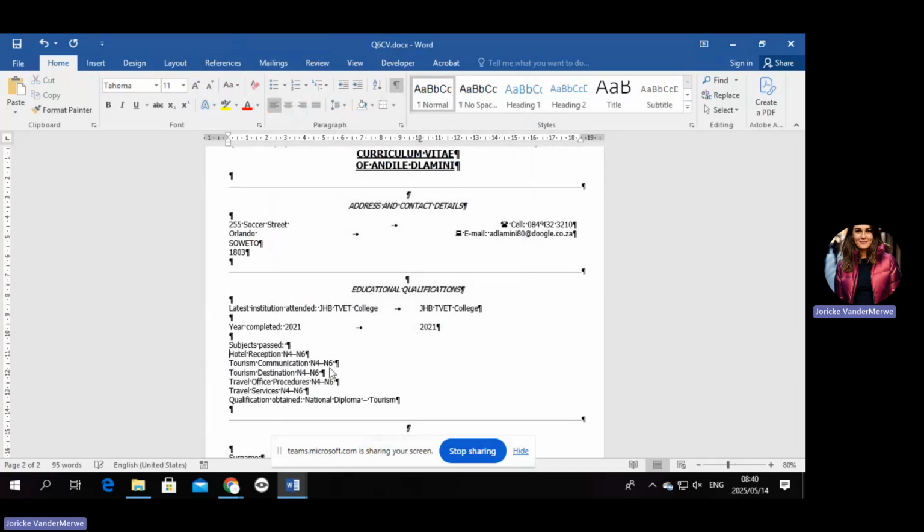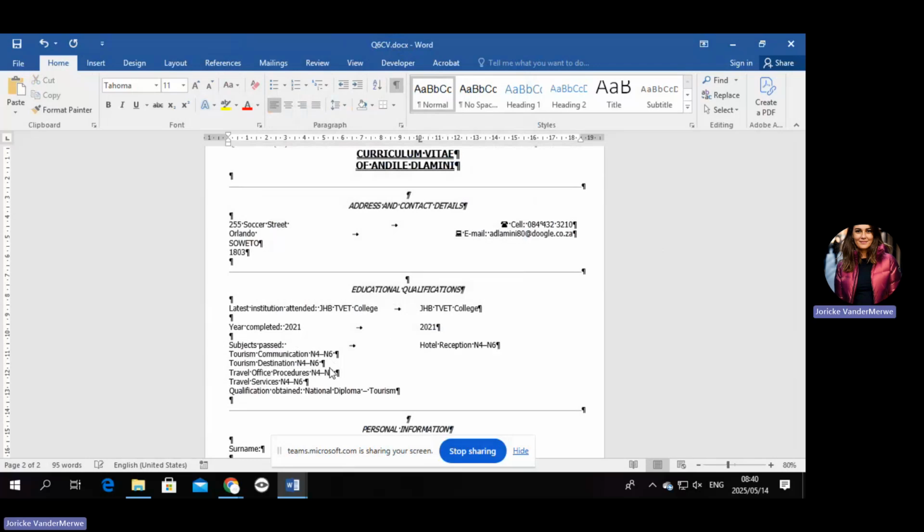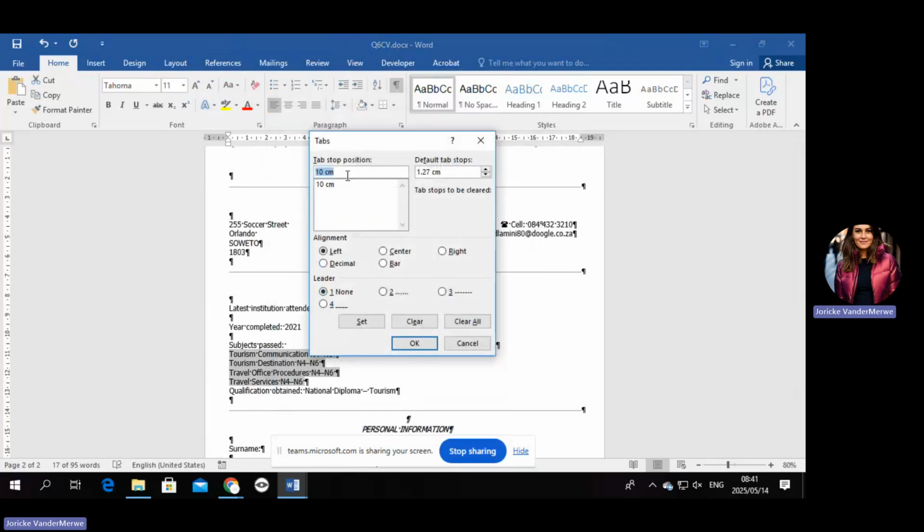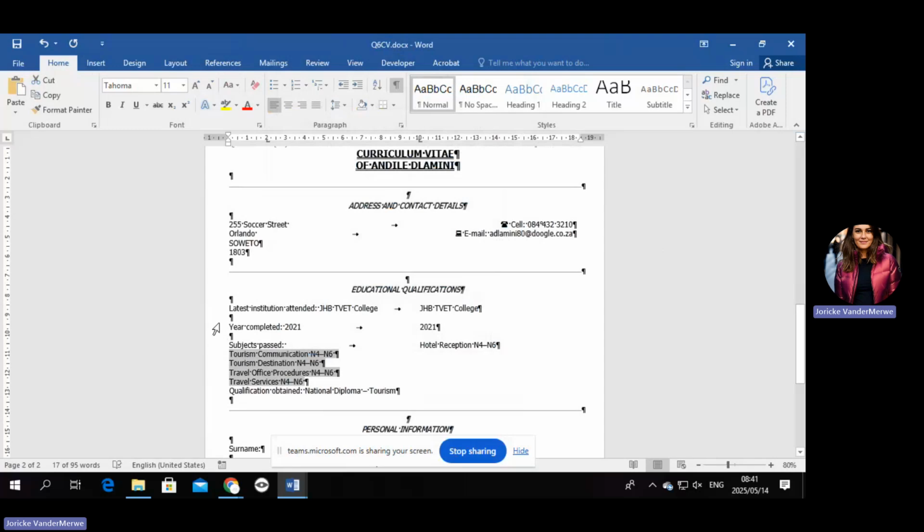Okay, but now you need to take that one up, press that once, and then it looks like they want all of this. You see what's bothering me about this one? They obviously want this to be on a tab differently from that. So I would have put in a tab stop here by 2 centimeters, but they don't specify. So yeah, it's really weird that they haven't done it, but that is what they want. Because if you put on that, you'll see that there was a tab stop there. Okay. But anyway, that was a bit of a difficult one.